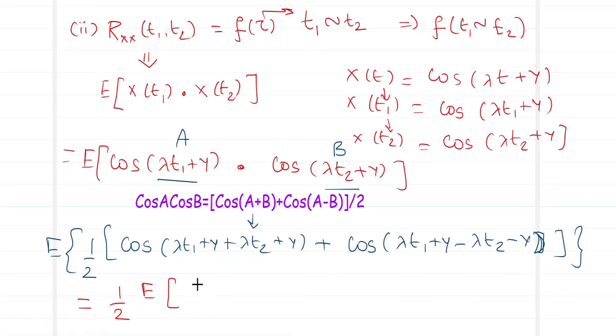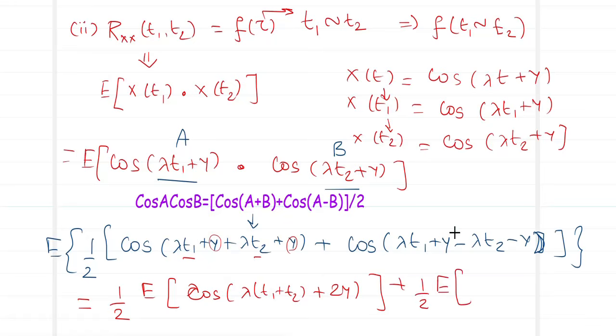Expected value of lambda times cos lambda times, let me combine these two factors, t1 plus t2 plus over here a y, over here a y, a 2y. So this is my first term plus half into expected value of plus y minus y cancels off, leaving you with cos lambda of t1 minus t2. So this becomes my second term.